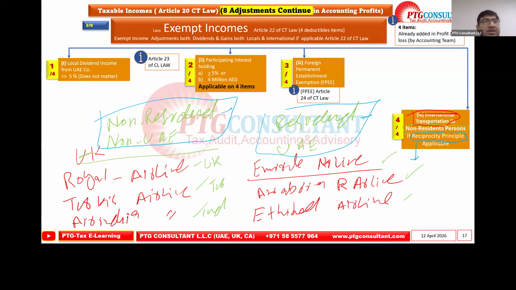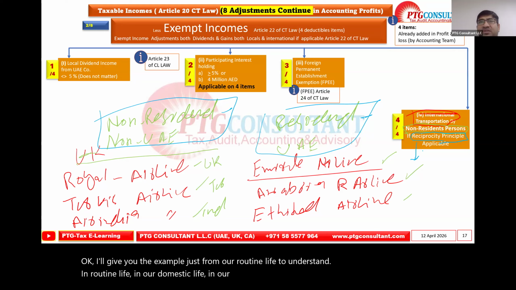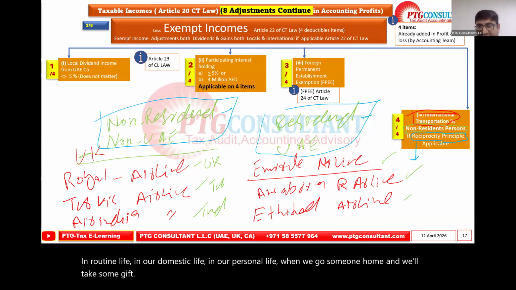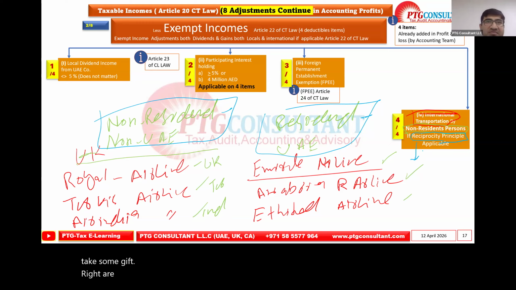Okay, I'll give you an example from our routine life to understand. Reciprocity in routine life, in our domestic and personal life: when we go to someone's home, we take some gift. Or we go to somebody's invitation for a kid's birthday, we take some gift.